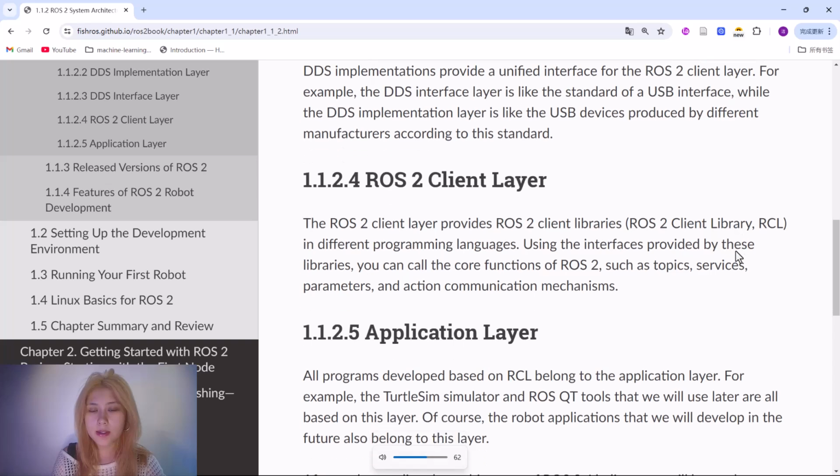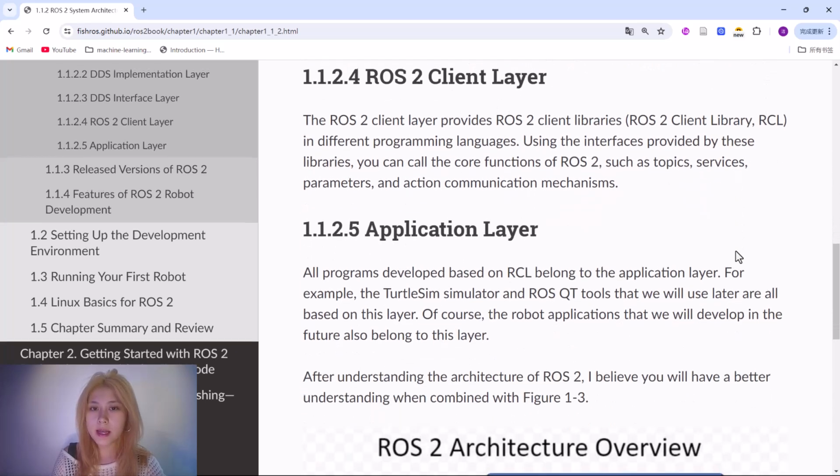Fourth, ROS2 client layer. The ROS2 client layer provides ROS2 client libraries, which is RCL, in different programming languages. Using the interface provided by these libraries, you can call the core functions of ROS2, such as topics, services, parameters, and action communication mechanisms.